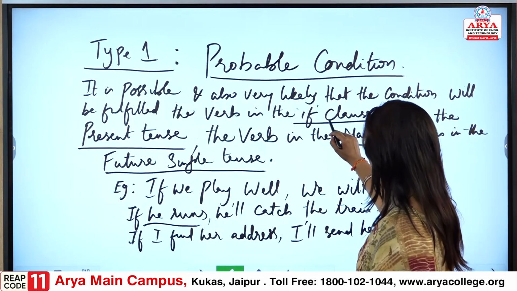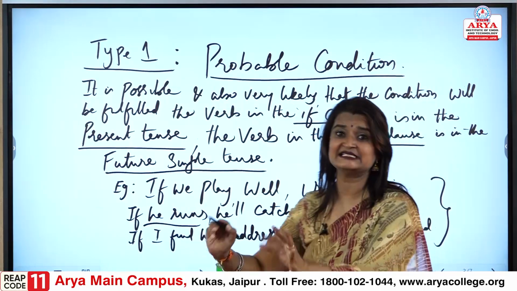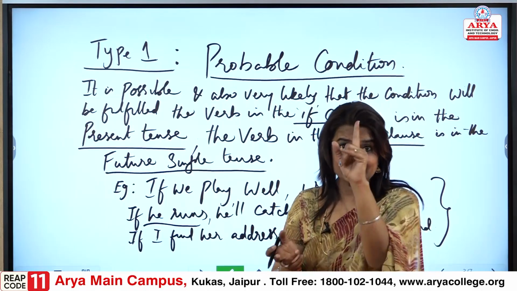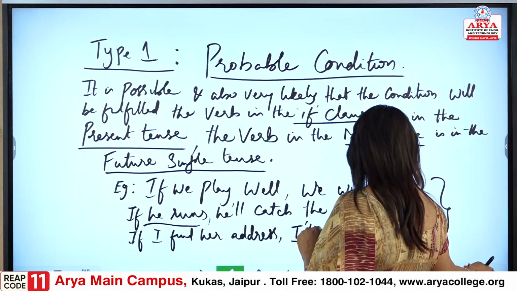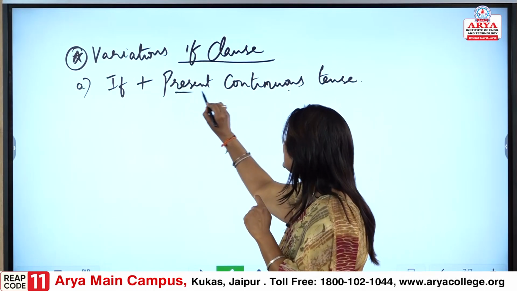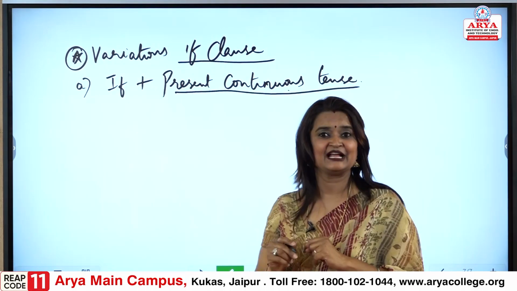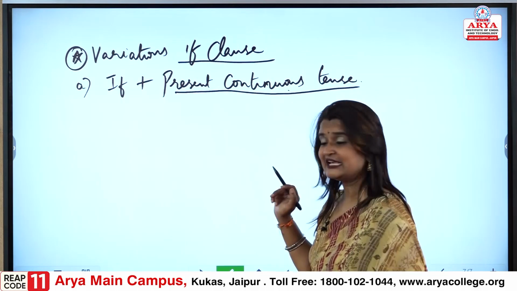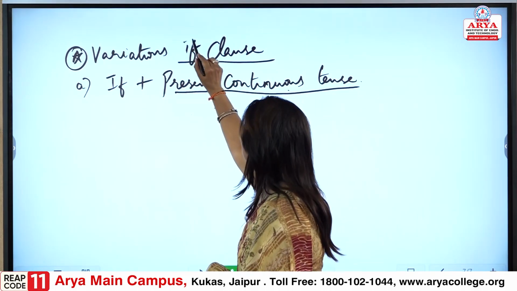Fine. If clause is in simple present, it is talking about only present tense. But now there is a catch when we are understanding if plus present continuous tense.